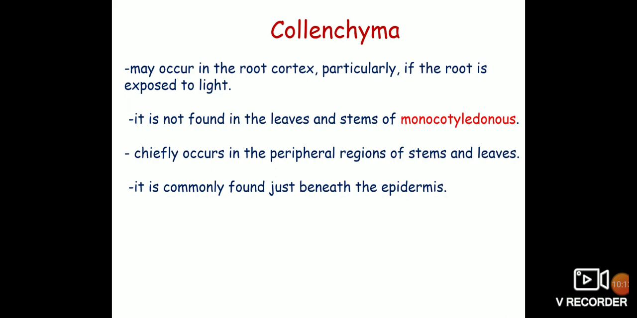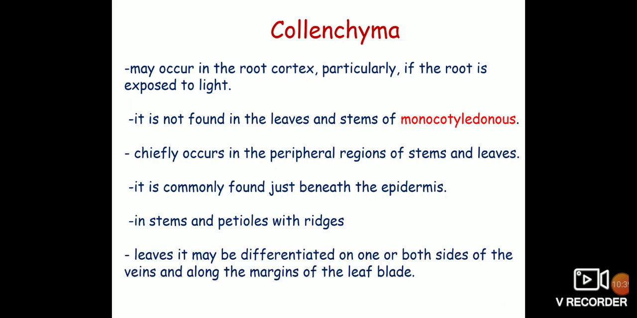It is commonly found just beneath the epidermis in the form of the hypodermis, and it is also found as supporting tissue in the stems and petioles with ridges. In leaves, it may be differentiated on one or both sides of the veins along the margins of the leaf blade.